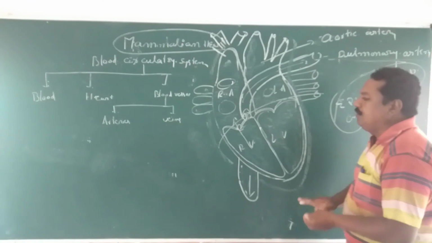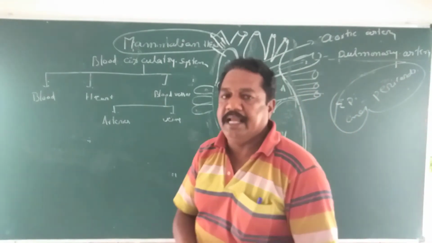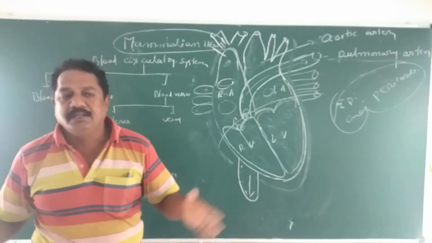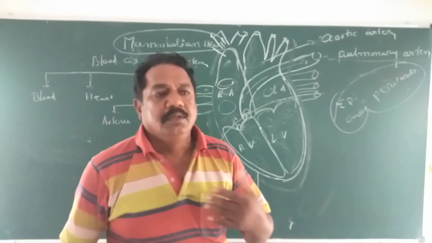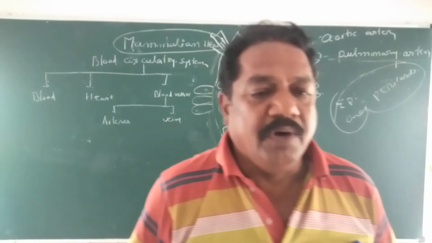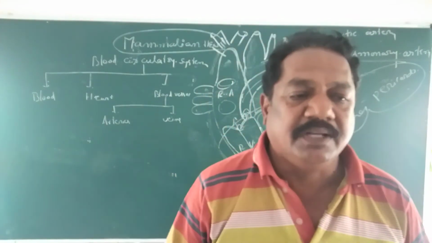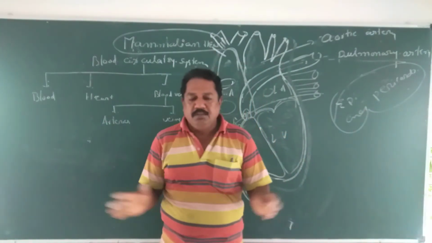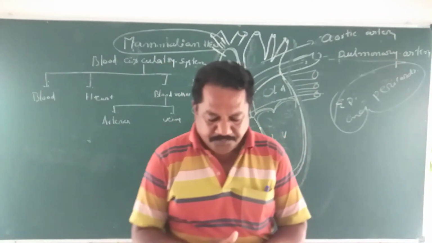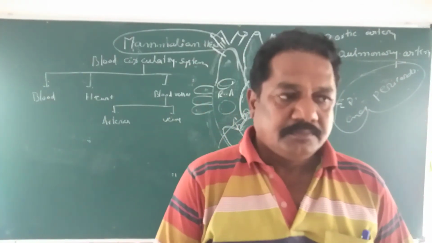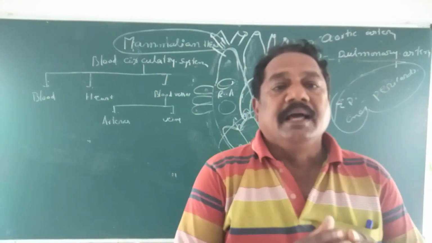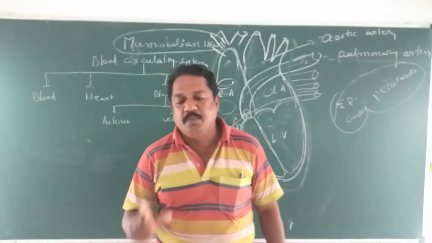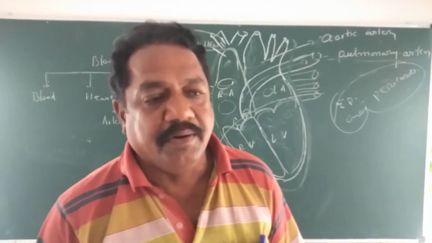Like that, systole and diastole continuously take place. Heart contraction is called systole, and relaxation is called diastole. One systole plus one diastole is called one cardiac cycle. In one cardiac cycle, two events are there: systole and diastole. Systole is the contraction of the heart, and relaxation is diastole.